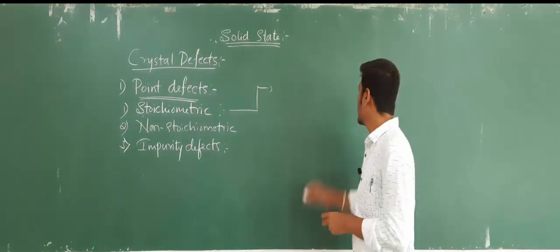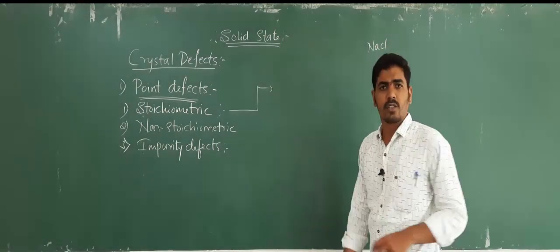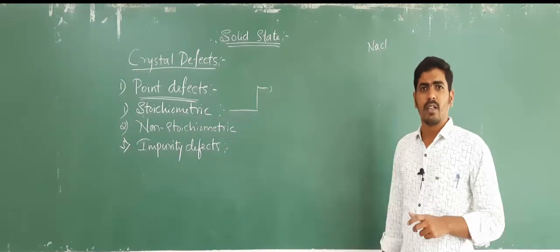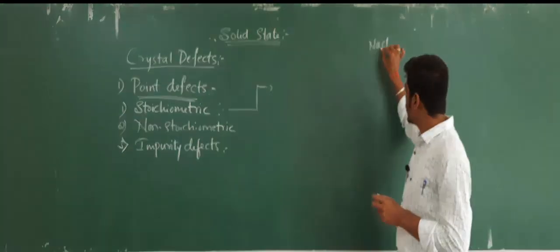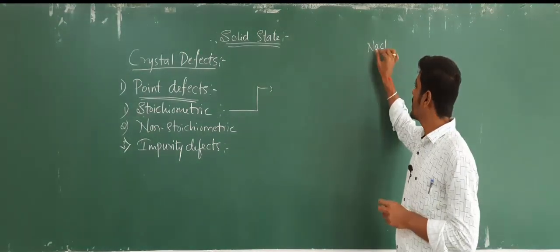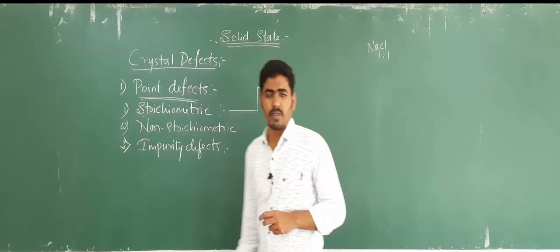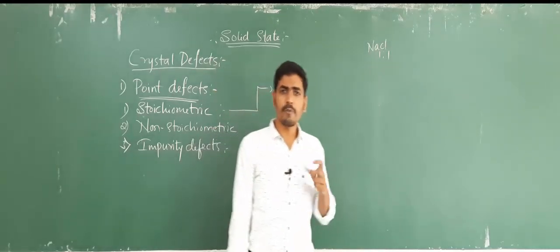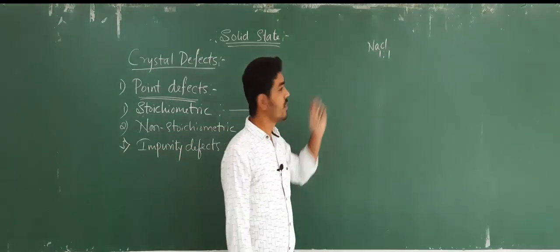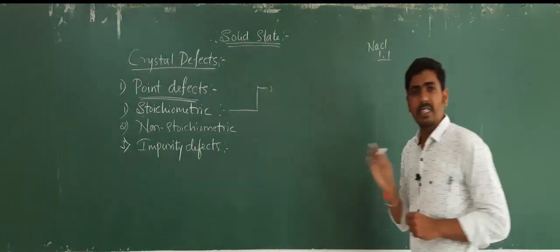So if I say the NaCl crystal, sodium chloride crystal, its ratio of combination of elements Na and Cl is 1:1. But now when a defect arises in this NaCl, this ratio will remain the same.